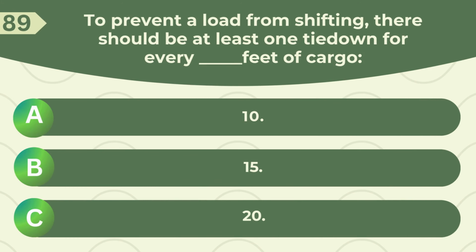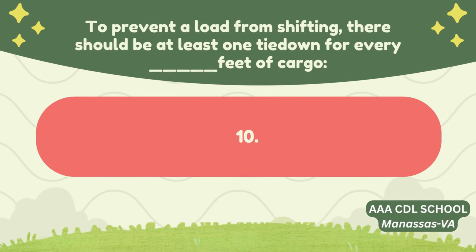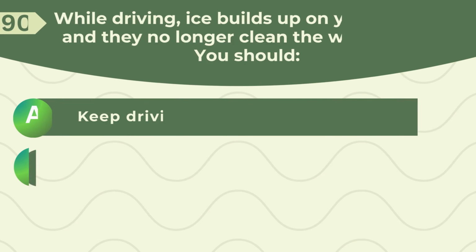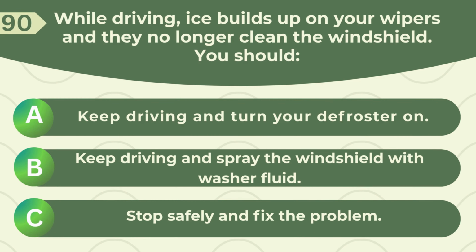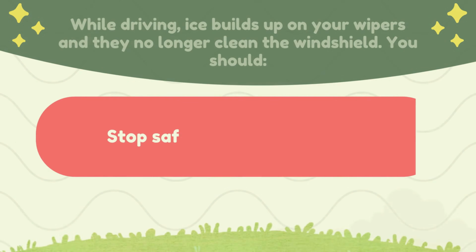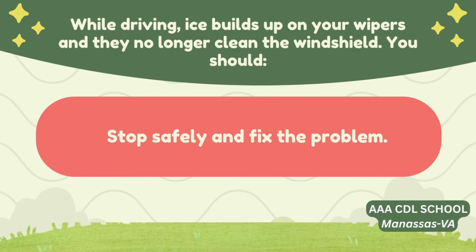To prevent a load from shifting, there should be at least 1 tie-down for every blank feet of cargo. A. 10, B. 15, C. 20. Correct answer: 10. While driving, ice builds up on your wipers and they no longer clean the windshield. You should A. Keep driving and turn your defroster on. B. Keep driving and spray the windshield with washer fluid. C. Stop safely and fix the problem. Correct answer: stop safely and fix the problem.